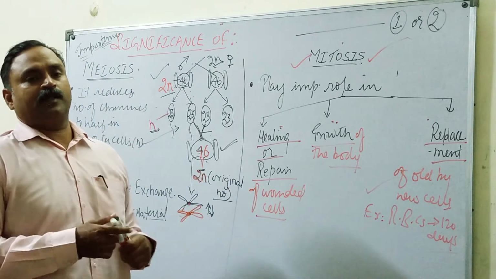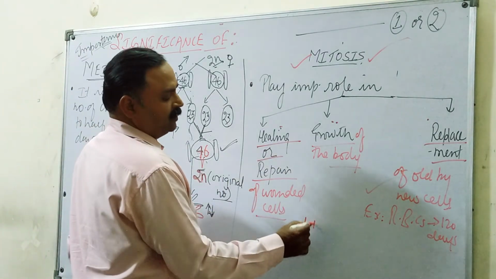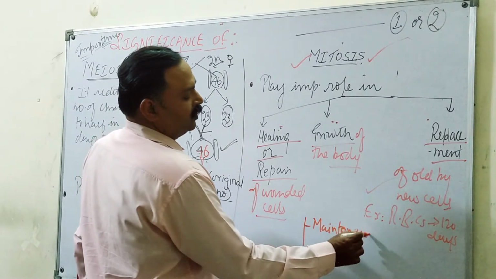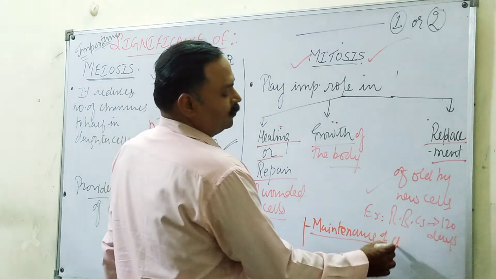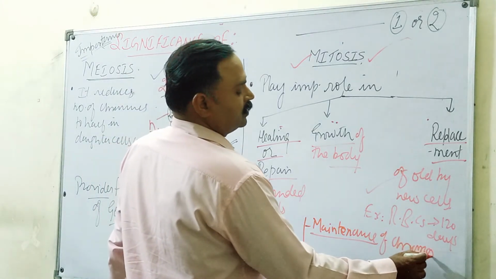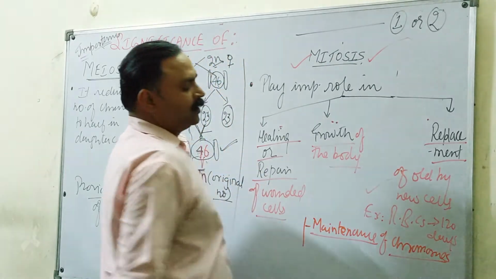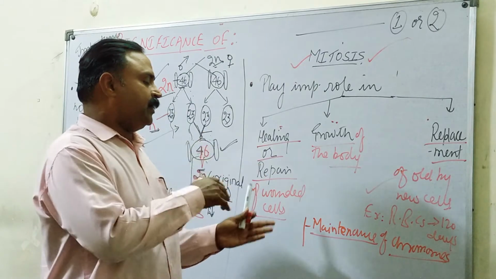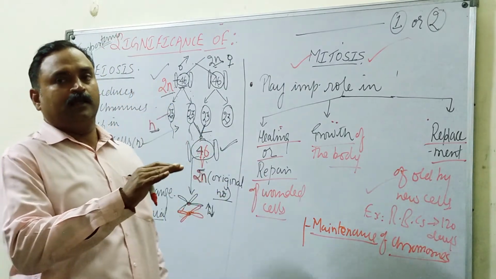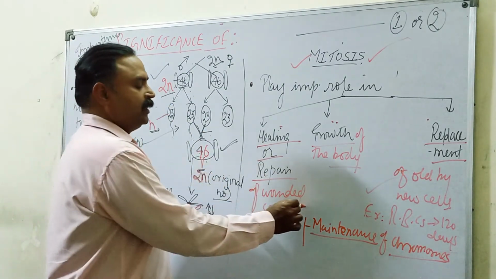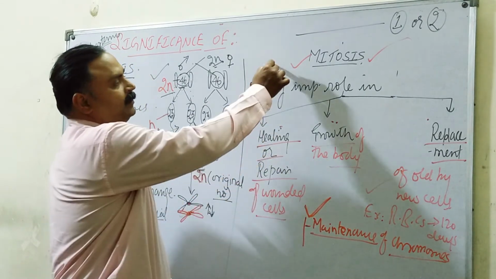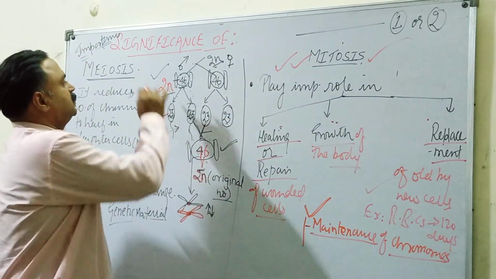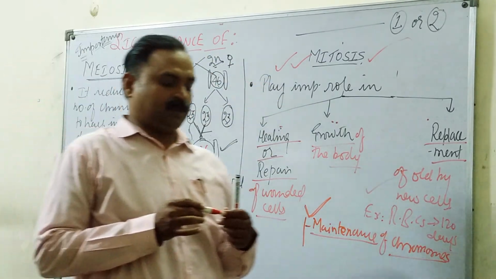That is also important because maintenance is important mostly in plants. Maintenance of the characters, of the desirable characters, in the progeny of the parent. If the parent is high yielding and disease resistant, that feature will be maintained by mitosis, by maintenance of the chromosome number. So this is all about the significance of mitosis and meiosis.